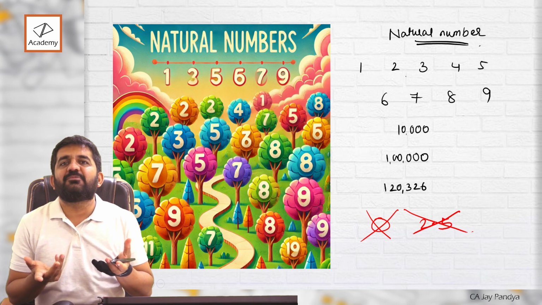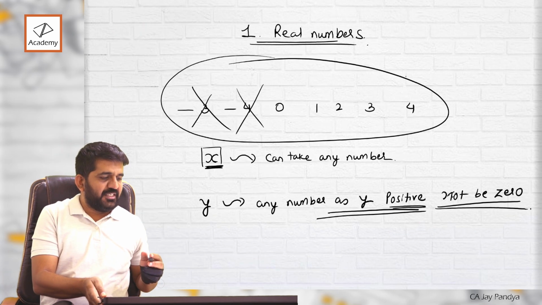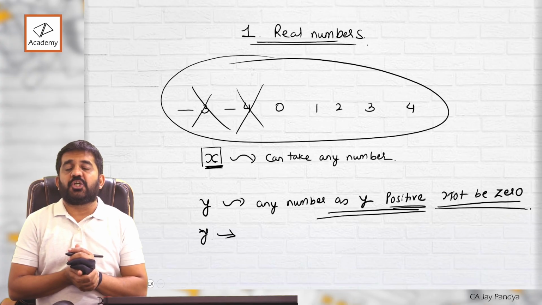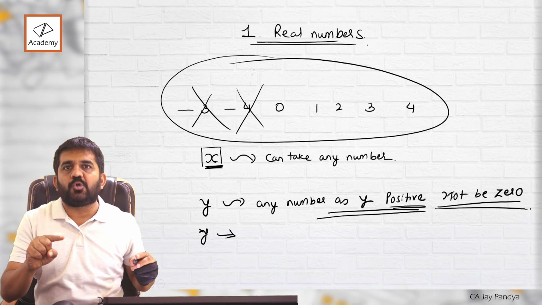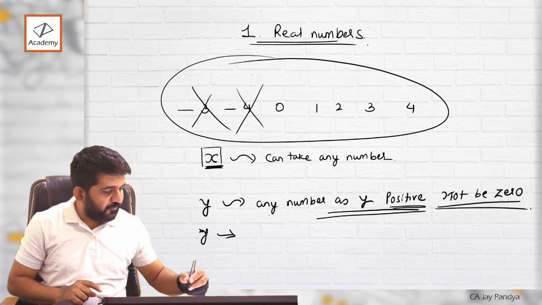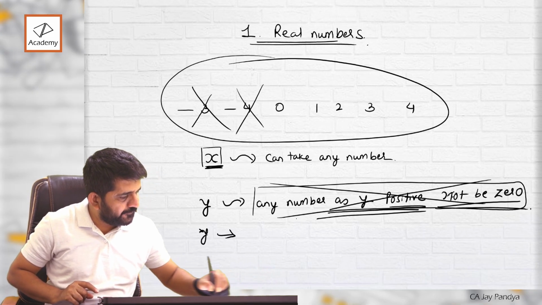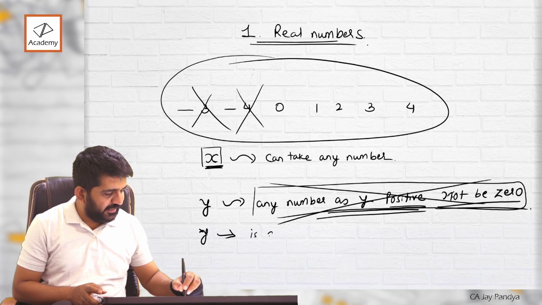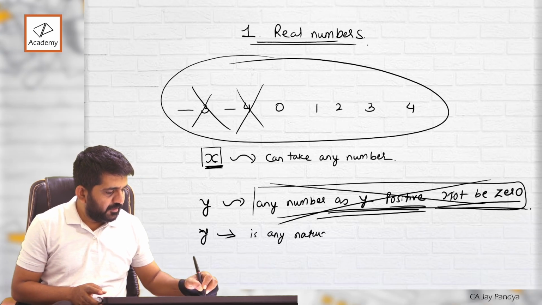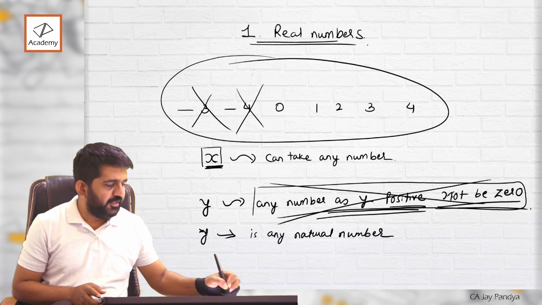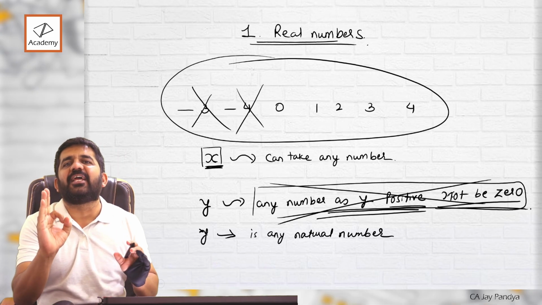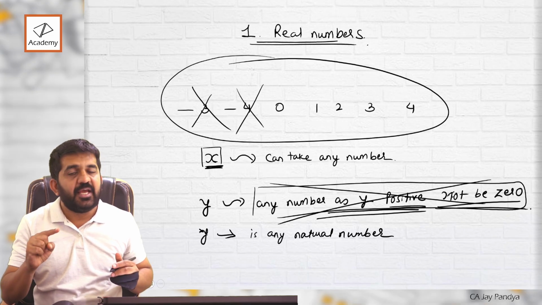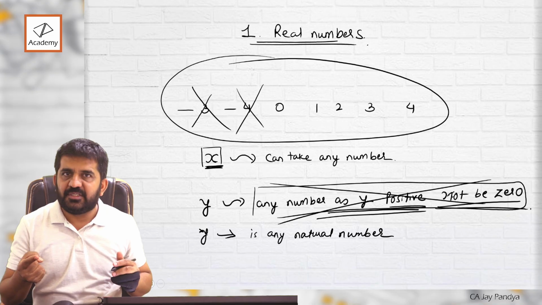Sir, why give names to this type of number? See, our task becomes easy. Why? If some mathematician does not want to take 0, does not want to take negative numbers, what will he define instead of writing this long story? He will define this: y is any natural number. So people will understand that you cannot take 0. You cannot take a negative figure because natural numbers are only positive figures and natural numbers do not include 0, right?